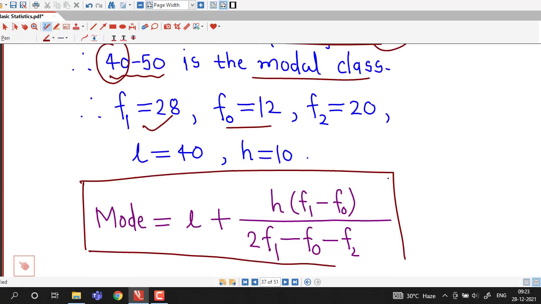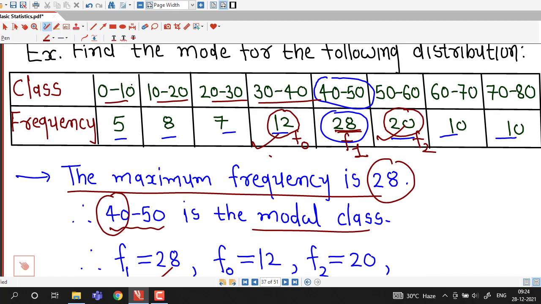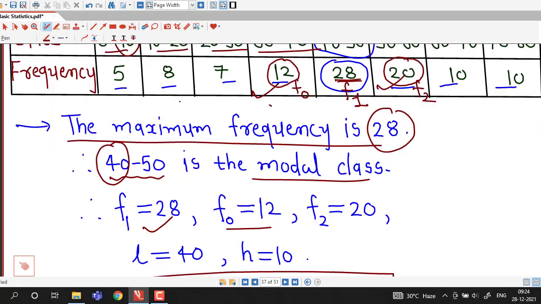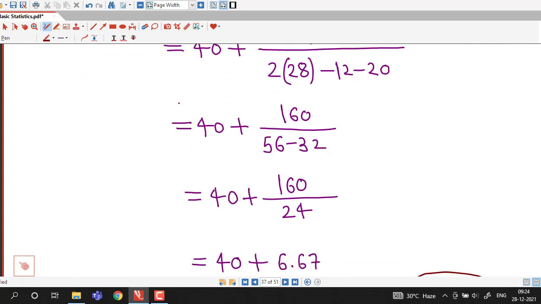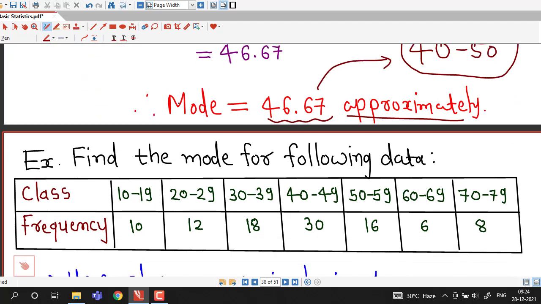Now in this example classes are exclusive, so we are able to apply this formula for mode directly. Now if classes are not exclusive, we have to first convert them into exclusive classes. Here in this example we can see we have 10 to 19, then 20 to 29, 30 to 39. So there is a gap between these two values 19 and 20. So first we find out what this gap is.